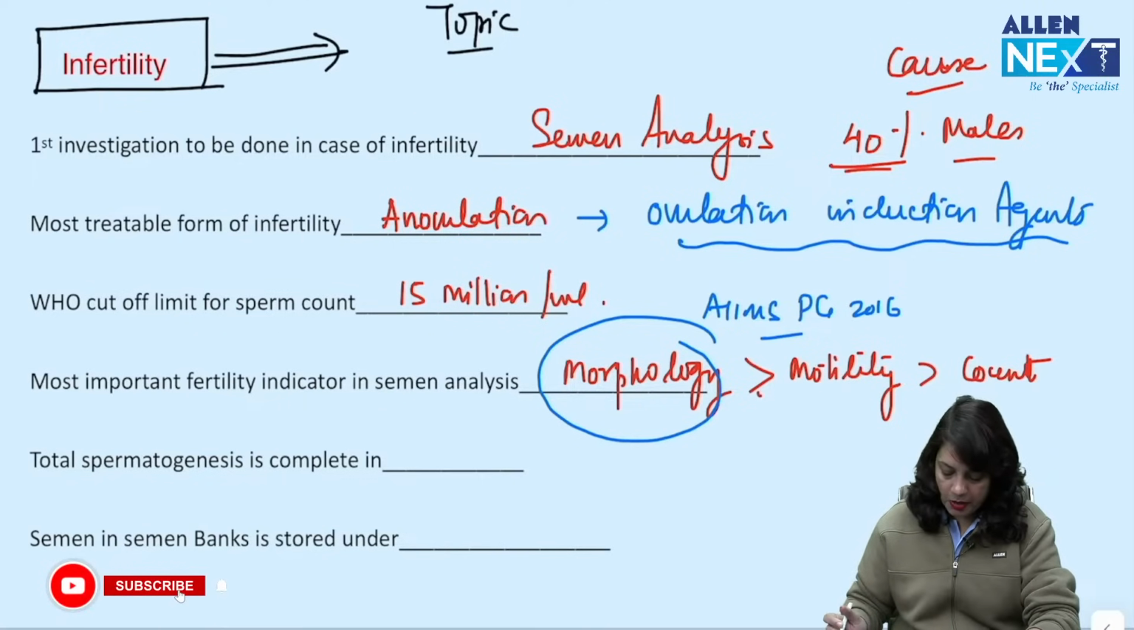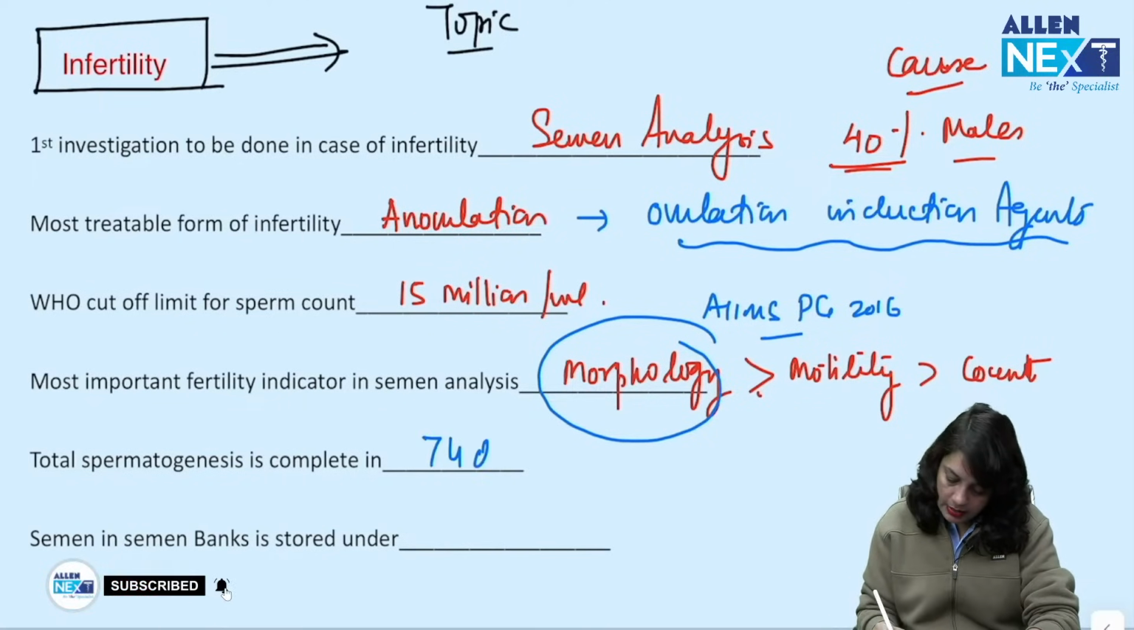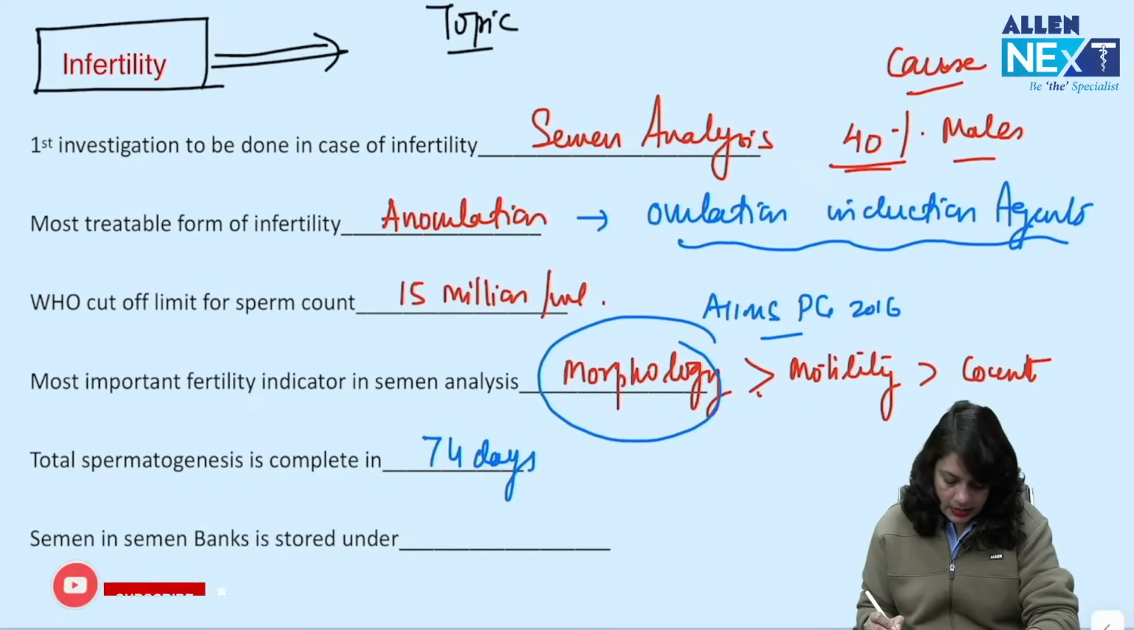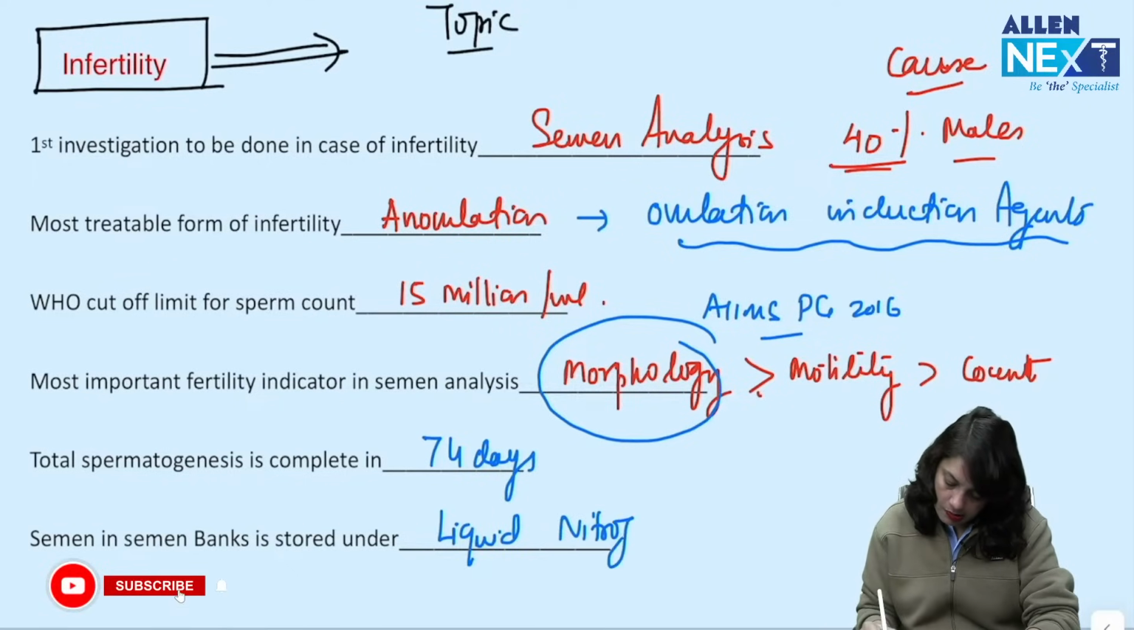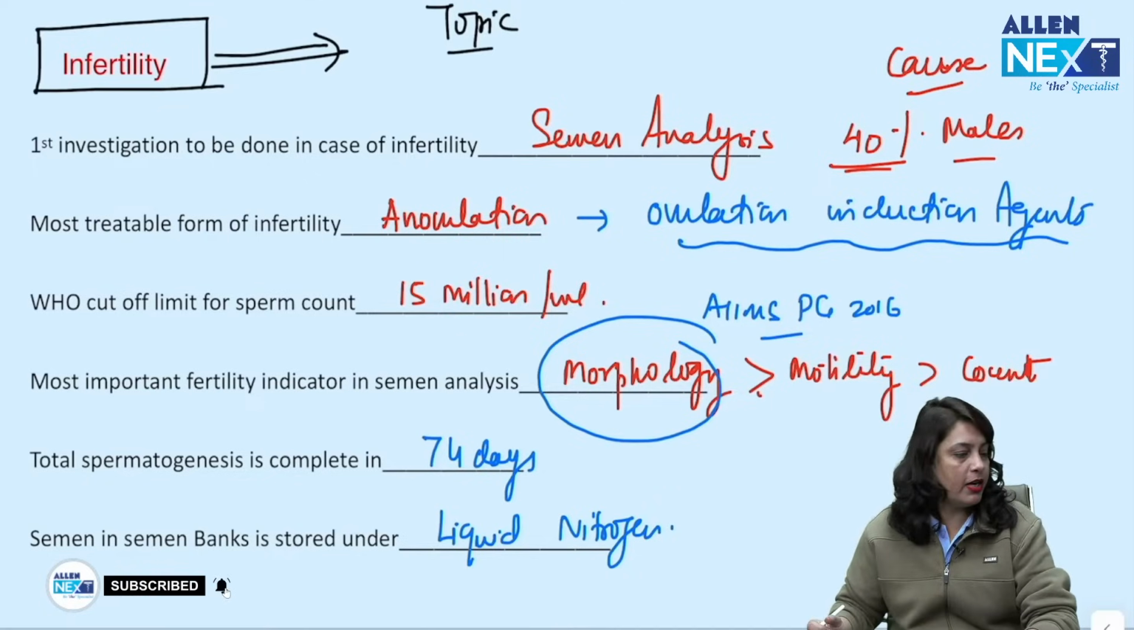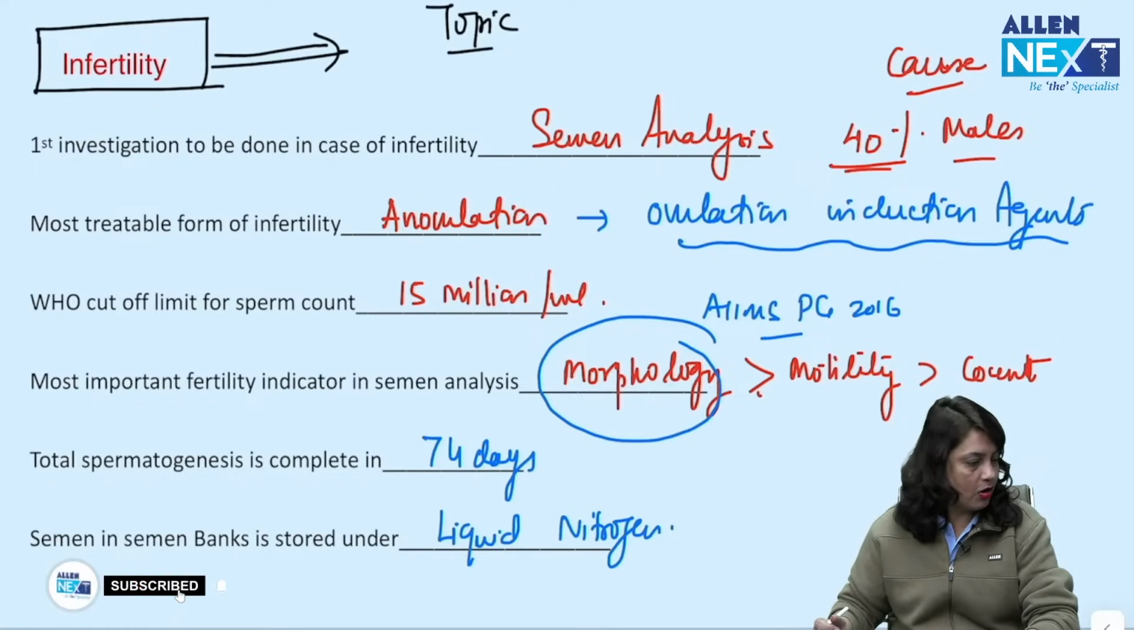Yes, total spermatogenesis is complete in 74 days. Semen in the semen banks is stored under liquid nitrogen. So this is very high yielding revision for your upcoming exams of 2024.